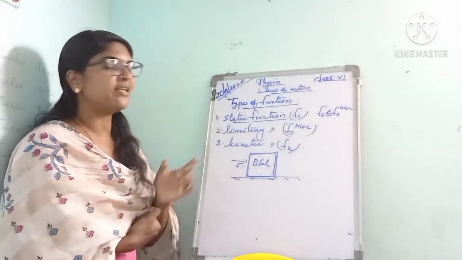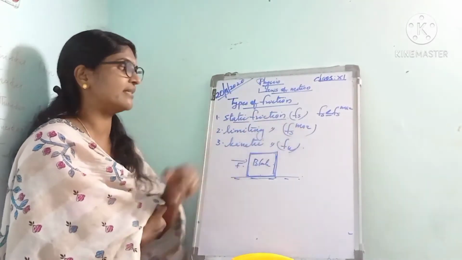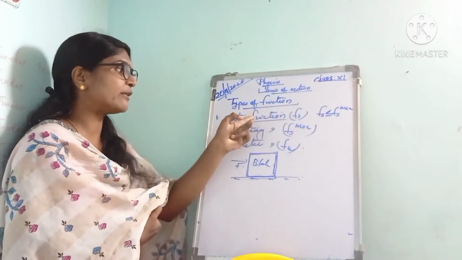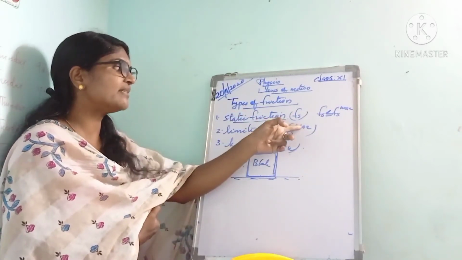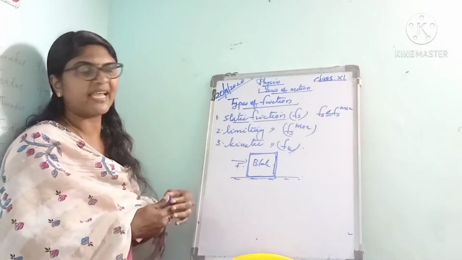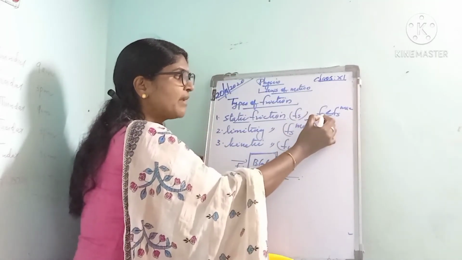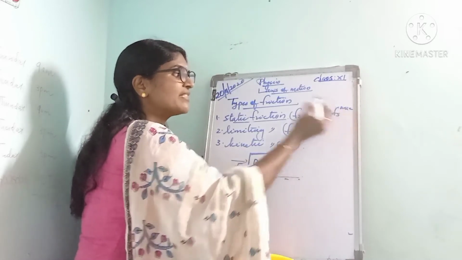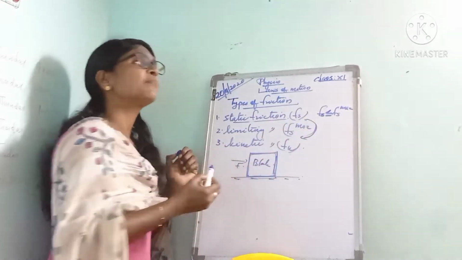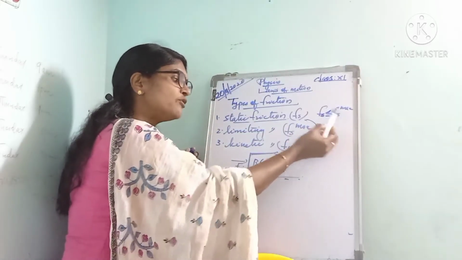Actually, it is the maximum value of static friction, and it is represented as Fs max. Fs represents static friction, and Fs max represents the maximum value of static friction, that is, the limiting friction. We can represent these two frictional forces by the relation Fs less than or equal to Fs max. That is, static friction is less than or equal to limiting friction.